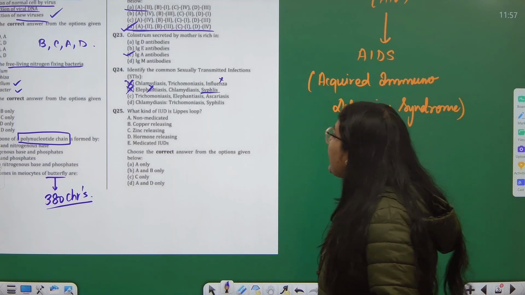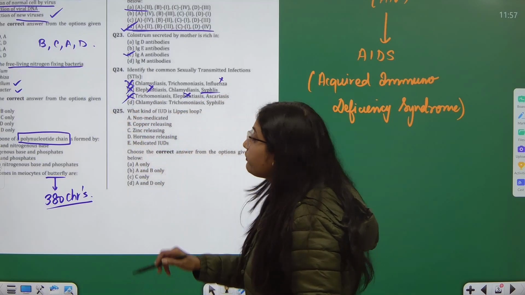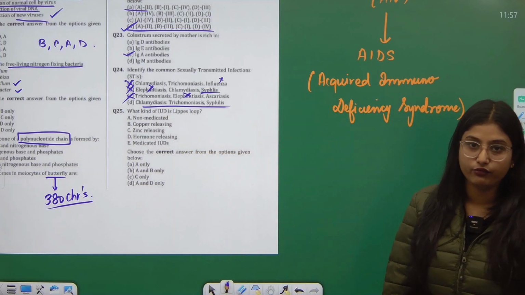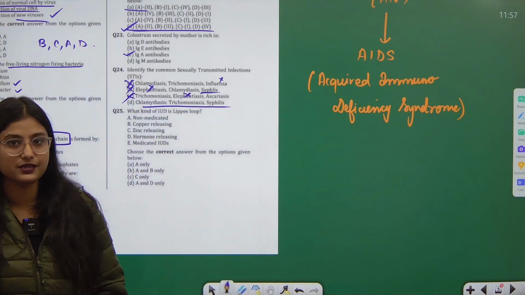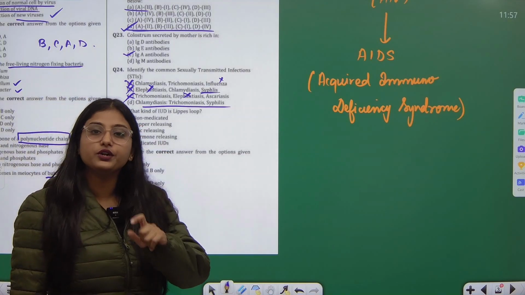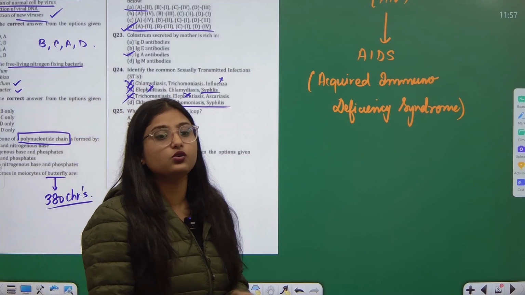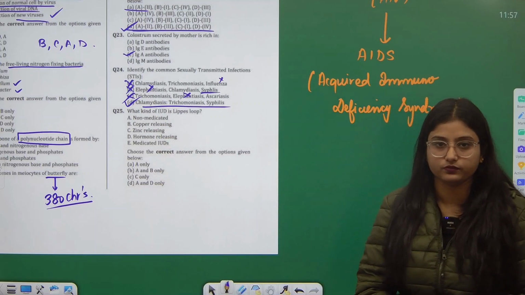Now, C part and D part is left. In C, again we have elephantiasis, so it is out. So we are only left with D part, and if we look at it carefully, we will not get a disease which we know about except syphilis. And the student who has learned might know that chlamydiasis and trichomoniasis are also STDs. So D part is the correct answer.